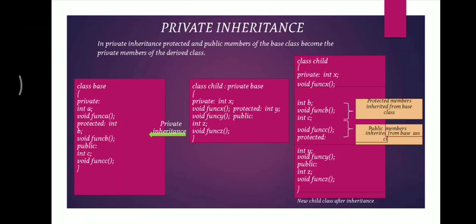Now when the child class inherits the base class privately, you can see in the third diagram that the protected and public members have become private members of the child class, and no private member of the base class is available in the child class.